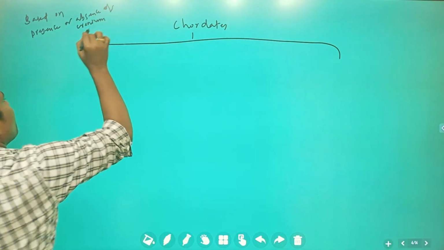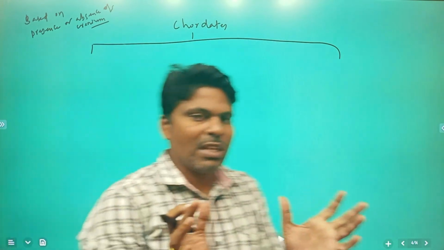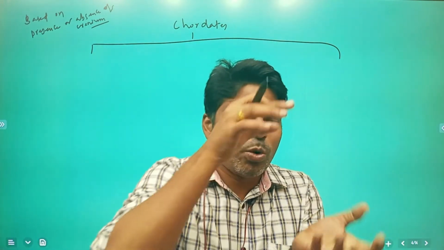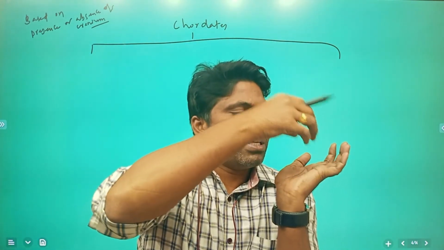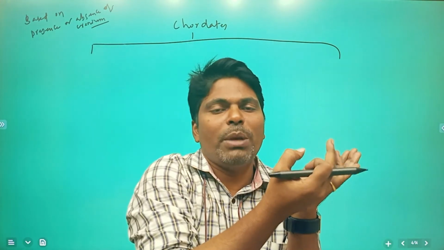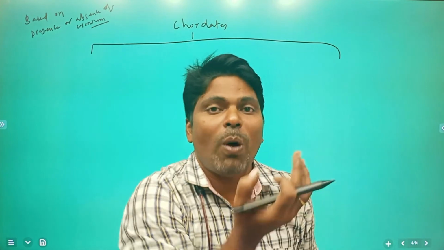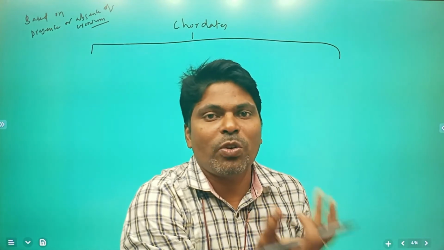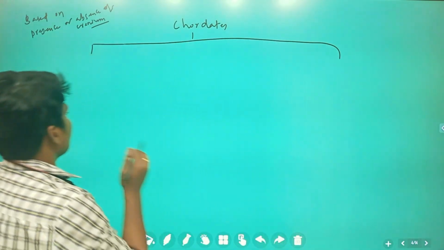What is meant by cranium? The cranium is where the brain is located, in a cavity-like structure made of bony material. That particular cavity is called the brain box, also known as the cranium.